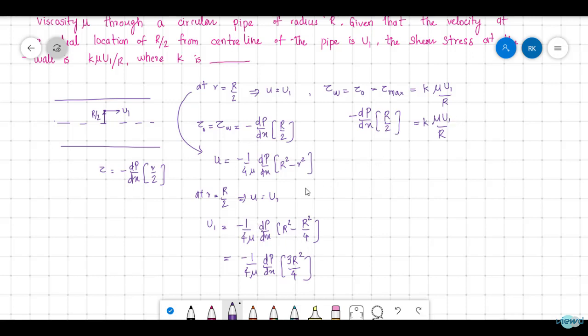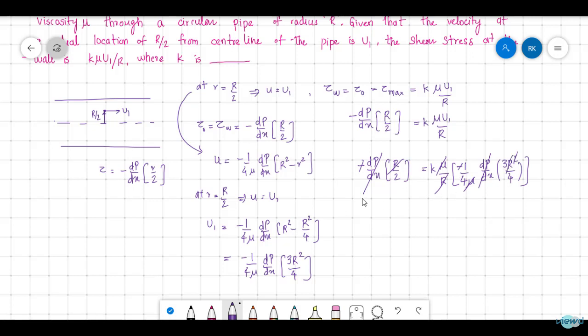Substituting this u1 in this equation, minus dp by dx into R by 2 is equal to k into mu by R into u1, where u1 is minus 1 by 4 mu dp by dx into 3 R square by 4. So minus minus gets cancelled, dp by dx and mu get cancelled, and R gets cancelled.